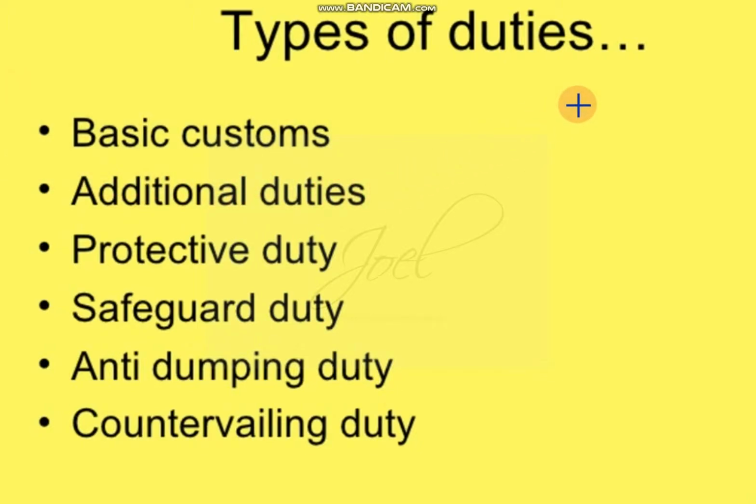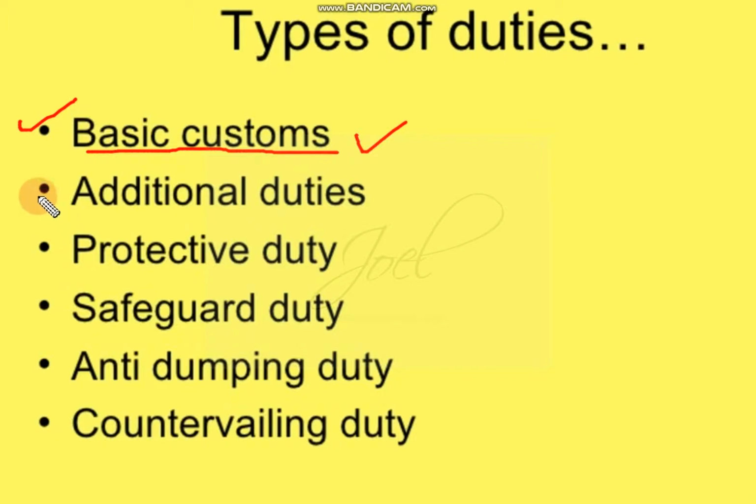So this duty will be something like around 10% or 15%. They'll fix a rate, and that duty will be levied for all the products. That is the basic duty. Based on the cost of the products, this duty will be levied. That is basic customs duty. Normally a particular fixed rate will be there for all type of products. Whatever will be the products, basic customs duty will be levied on all the products except exempt products. Exempted products will be charged at zero rate.